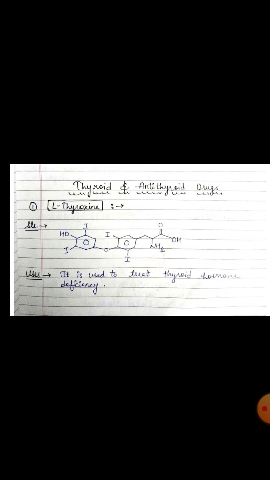Okay. What is the full form of TSH? TSH is thyroid stimulating hormone and TRH is thyrotropin releasing hormone.